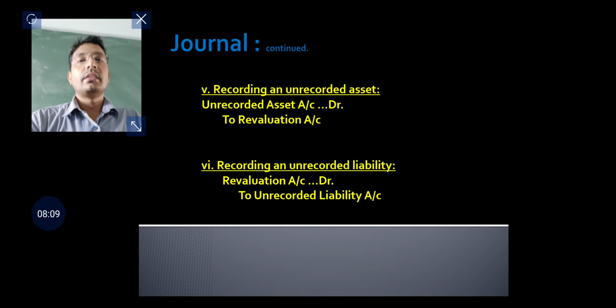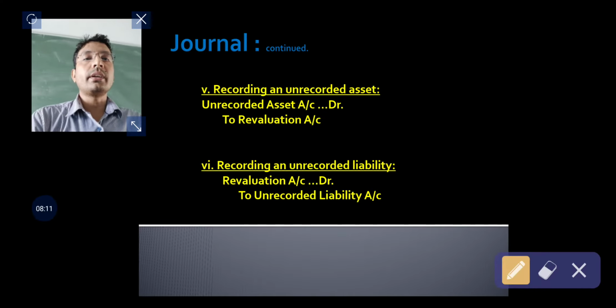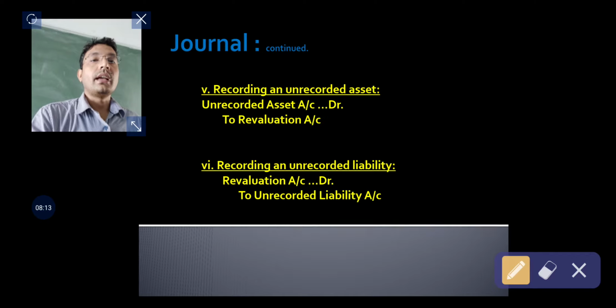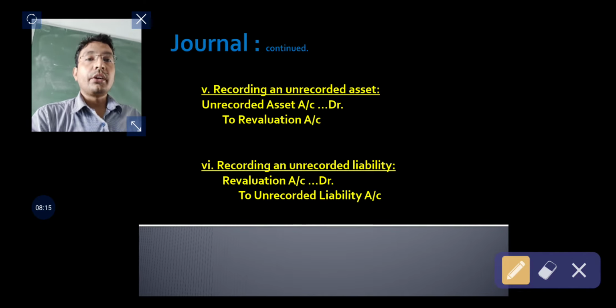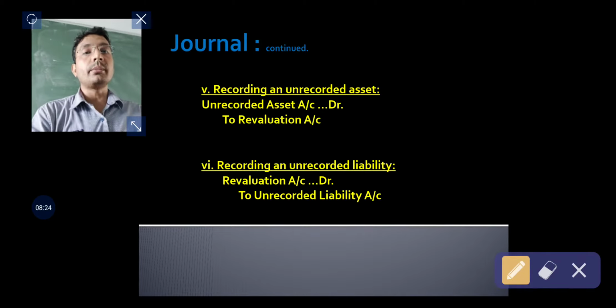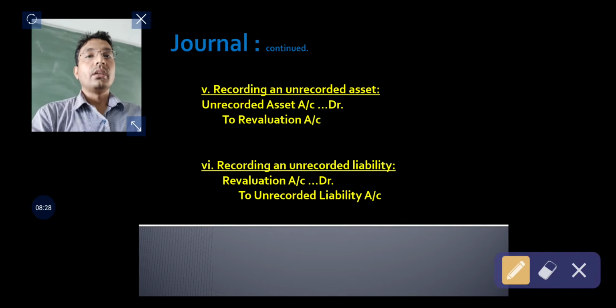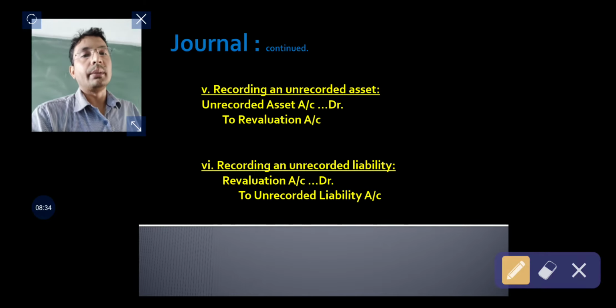Sometimes there are certain unrecorded assets and liabilities. That is, the assets and liabilities are there in the business, but those assets and liabilities have not been recorded by the old partners. At the time of admission, old partners or new partners may decide to record such assets and liabilities.